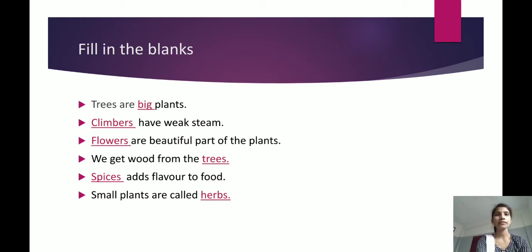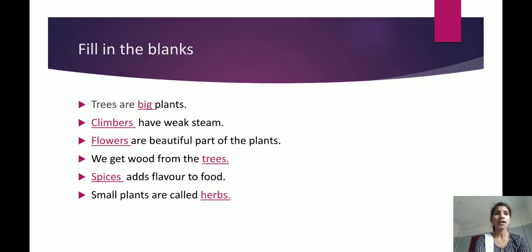Whatever the red words are there, those are the blanks. You should fill them with the answer. Okay, next. Trees are dash plants. What? Trees are dash plants. Trees are big plants. Yes or no? Yes, trees are big plants.